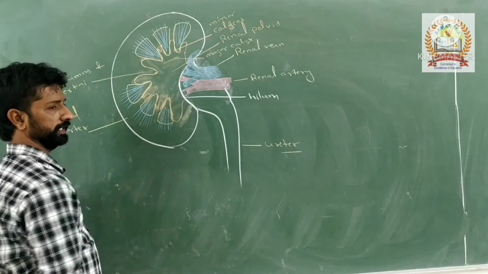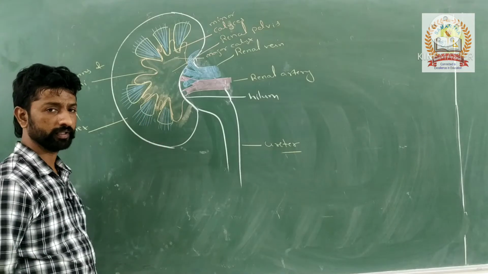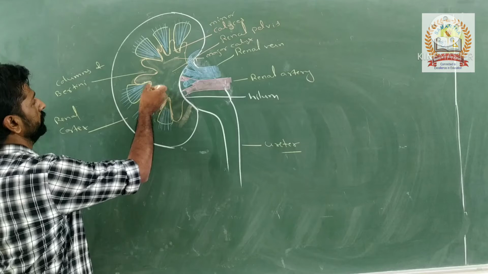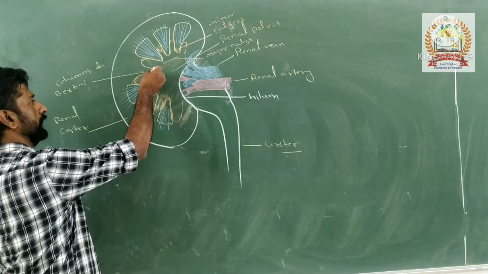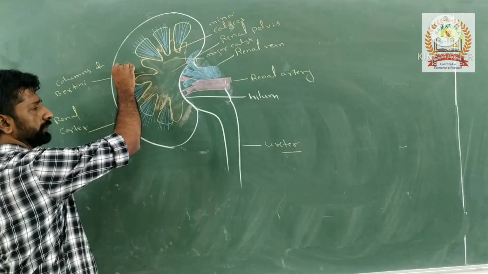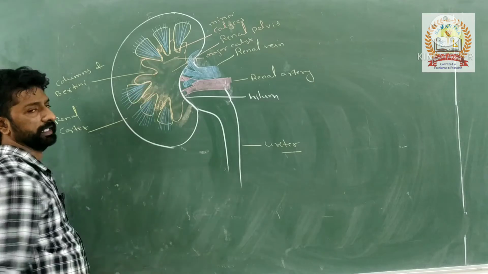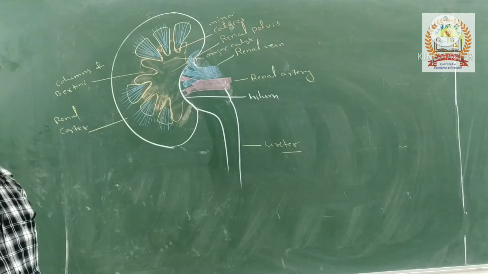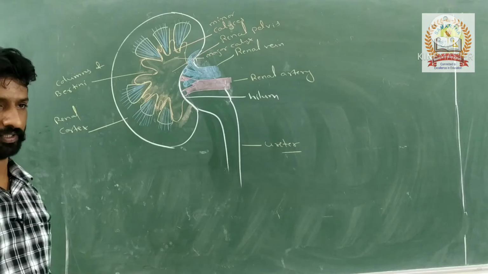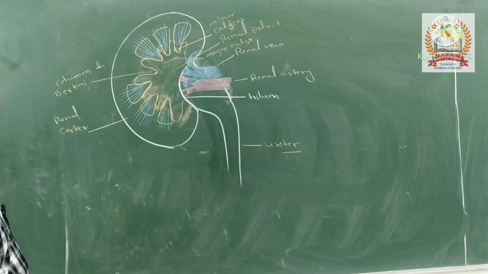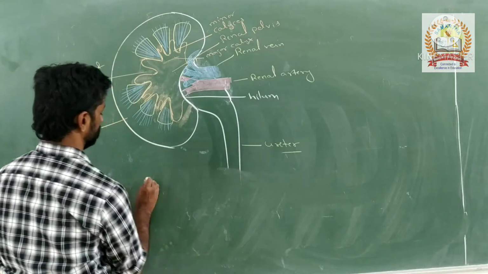The part of the kidney, the area between the medulla and the cortex region, is called the juxtamedullary area. About that we will discuss separately, the juxtamedullary region. So this is the structure of the kidney.